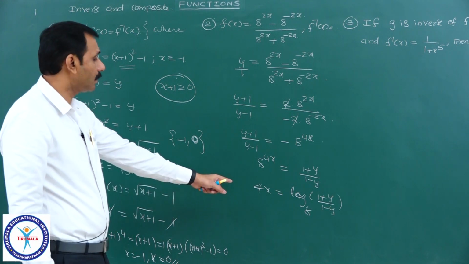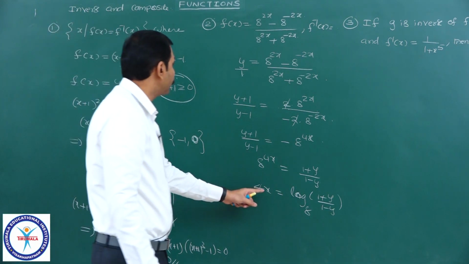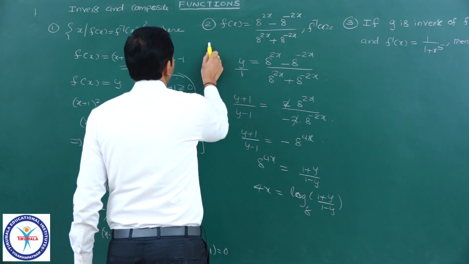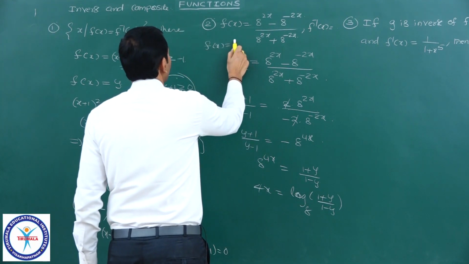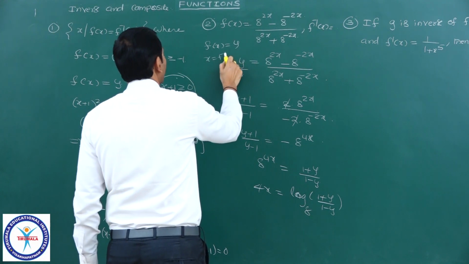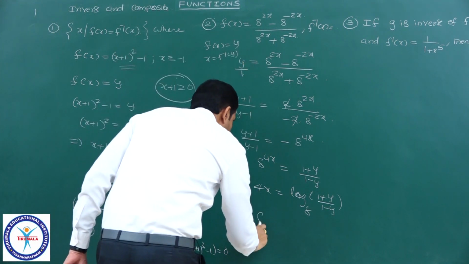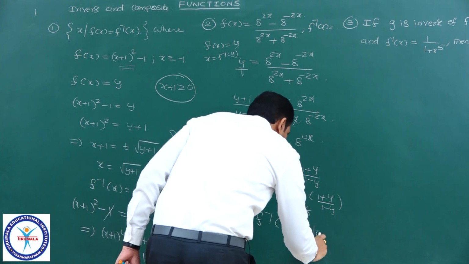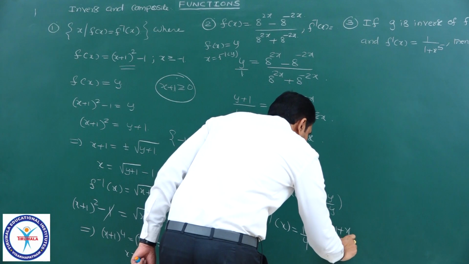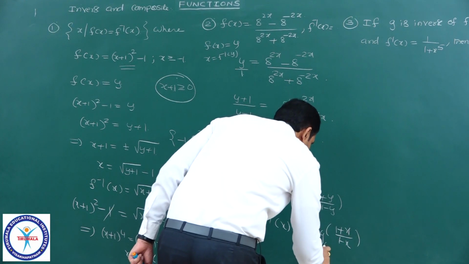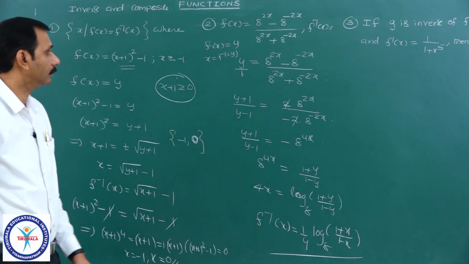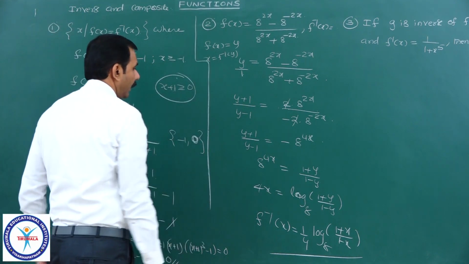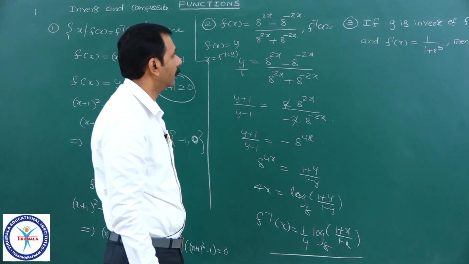I want the x value. x is equal to, of course, if I take 1 by 4, I will write. What is x I have taken? f of x equal to y implies x equal to f inverse of y only. I will write directly f inverse of x is equal to 1 by 4 into log of (1 plus x) by (1 minus x) to the base 8. Directly they are asking the inverse. It is a recent Mains question.